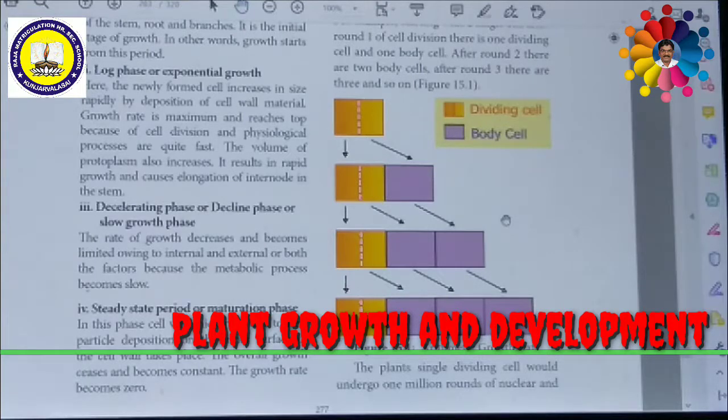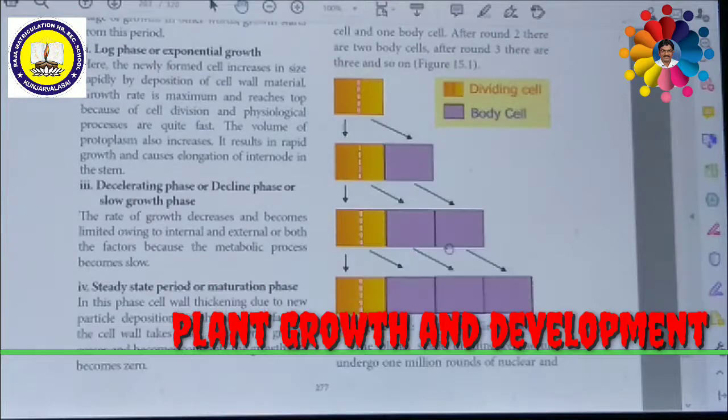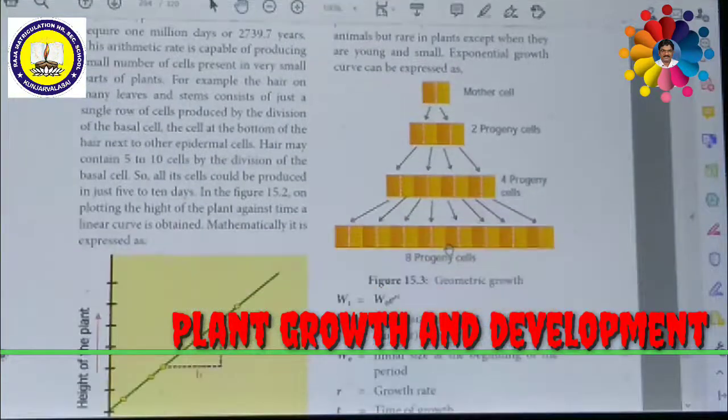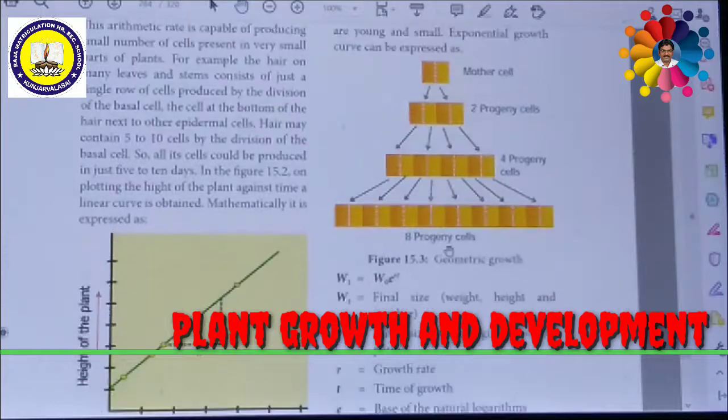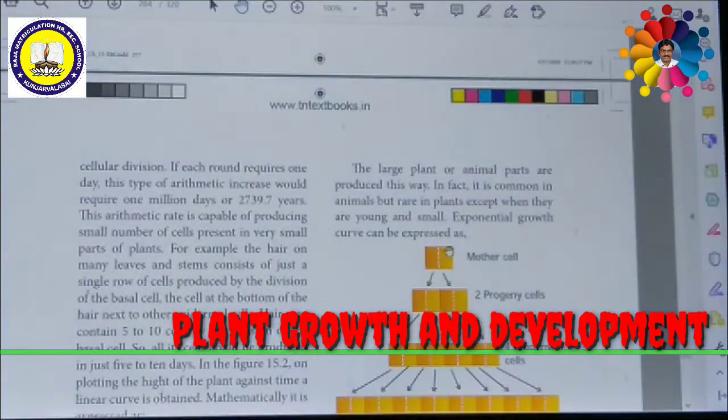So if the length of a plant organ is plotted against time, it shows a linear curve. If you look at the graph which is shown here, it is a straight line curve. If you keep time on the x-axis and the growth in height of the plant on the y-axis, then we get a constant, linear, straight line graph. So this is called arithmetic growth. During this arithmetic growth, the rate of growth is constant and it is increasing in an arithmetic manner.